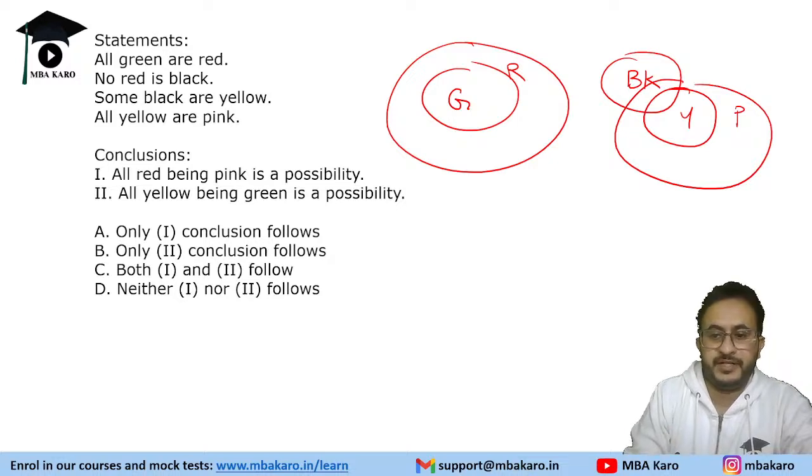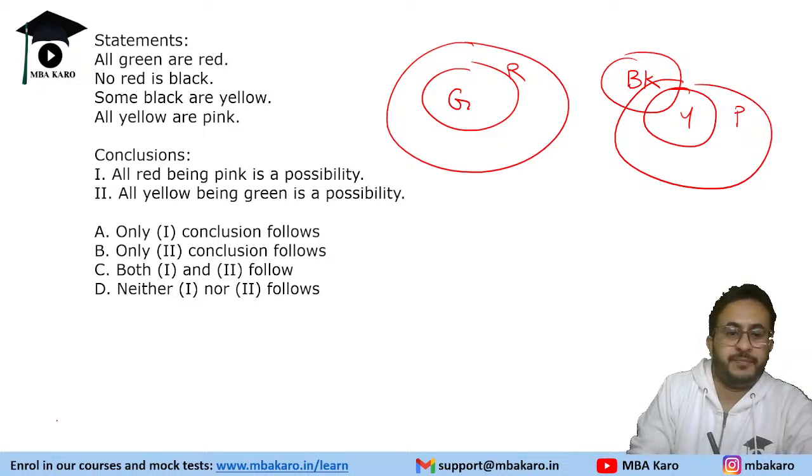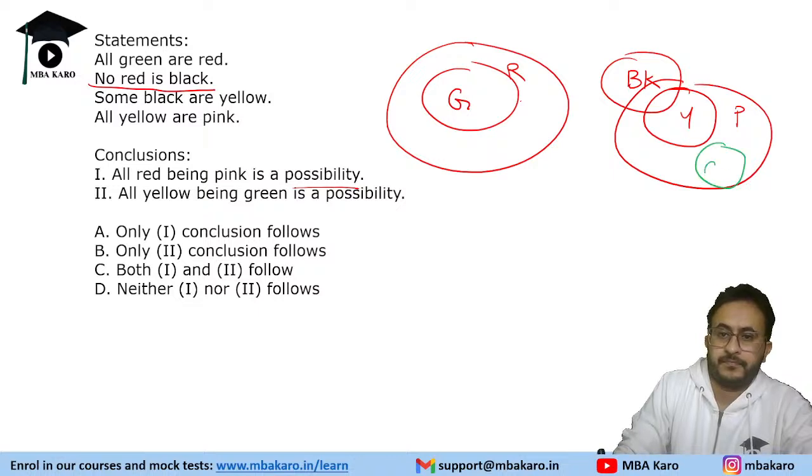Now it's a possibility based question. The first statement says that all red being pink is a possibility. Can all red be pink? It's asking about a possibility, right? So see, no red is black, that we need to maintain. So we can put it like this. Does it violate any of the conditions?